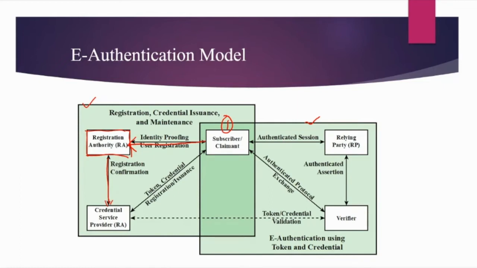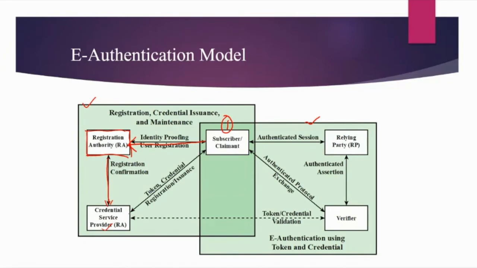The registration authority will send the information coming from the subscriber to the credential service provider, also known as CSP. The CSP engages in an exchange with the subscriber.